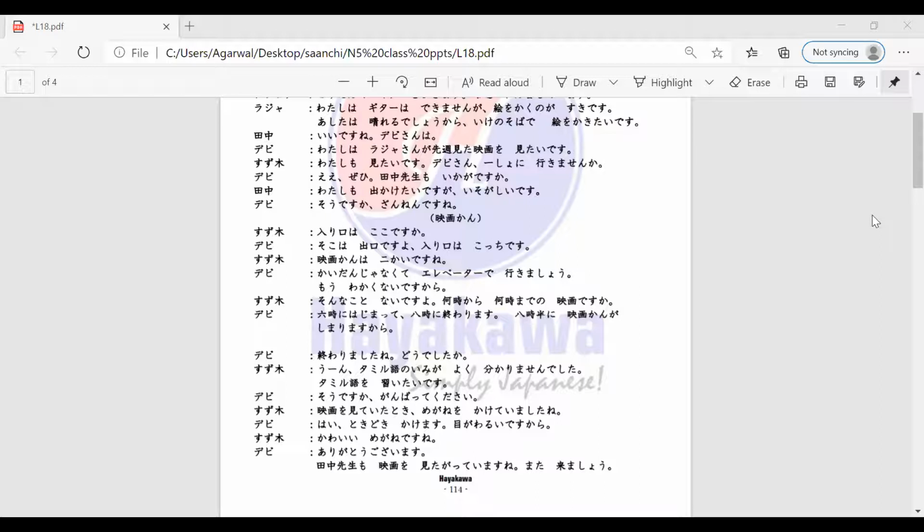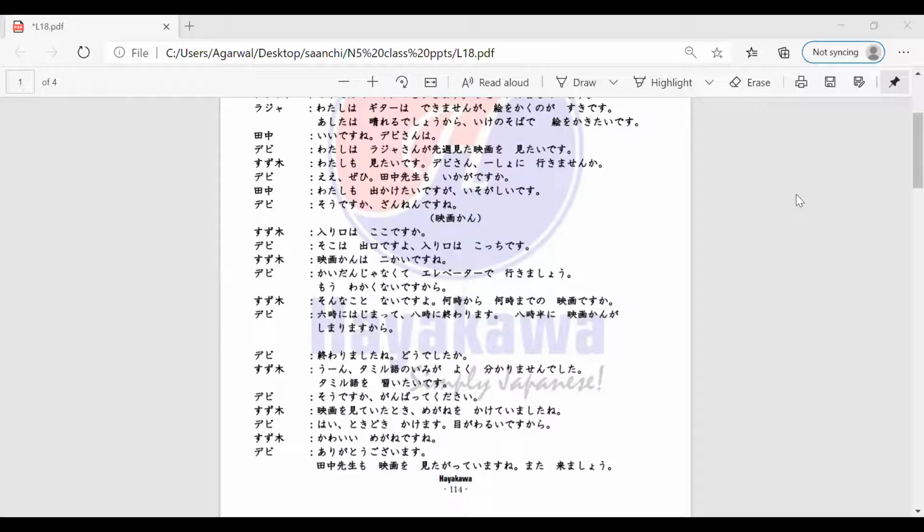Vishnu Priya-san, can you read the dialogue for me? Jeevan-san, can you read the dialogue for me? Suzuki-san's dialogue.